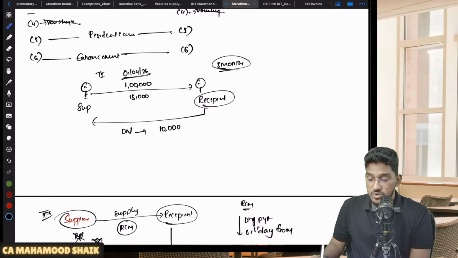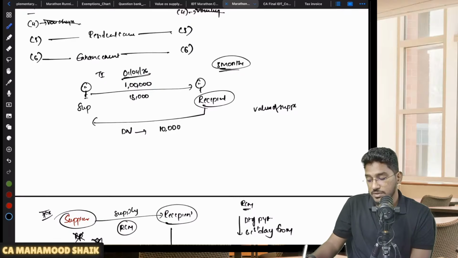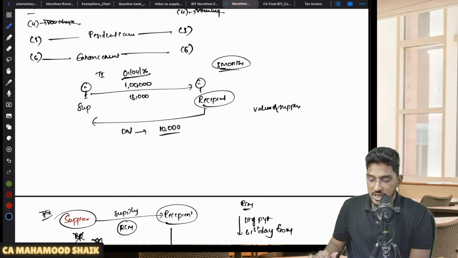Sir, even on this interest also I am required to collect GST? Yes. Even on this interest also I am required to collect GST. This I am going to tell you in value of supply. The next chapter which we are going to pick up is going to be the value of supply chapter. There I will tell you this. But on this 10,000 rupees you will be liable to pay interest. For that you will give a debit note. Let us say on this 10,000 rupees you are calculating 1800 rupees of GST also.